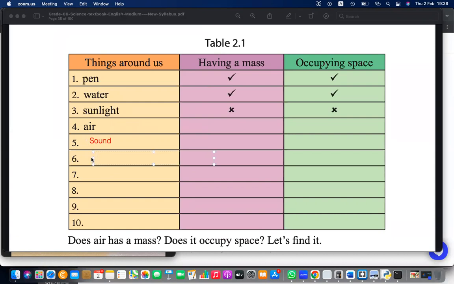Sound. Then electricity, table, chair, floor, soil. Having mass, right? You can say having mass.